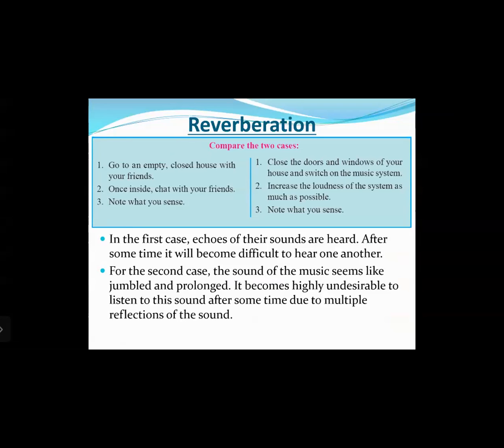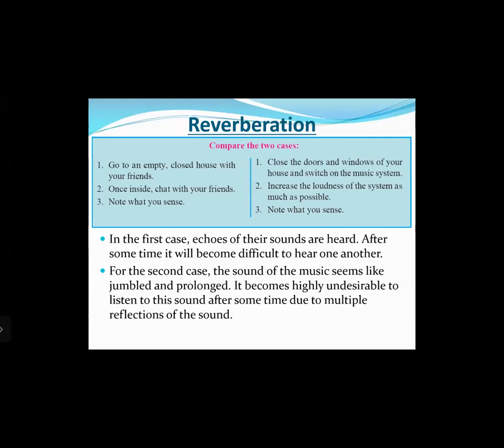Let us compare the two cases. First one, go to an empty closed house with your friends. Once inside, chat with your friends and note what happens. In the second case, close the doors and windows of your house and switch on the music system. Increase the loudness of the system as much as possible, and again note what you observe. Let us discuss what happens.